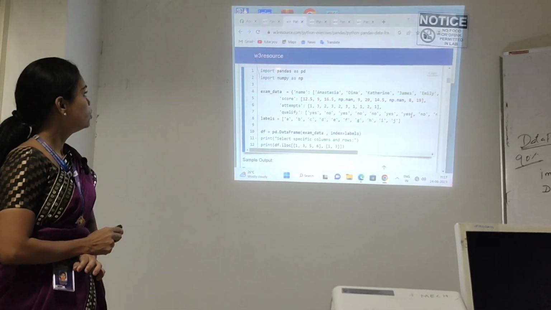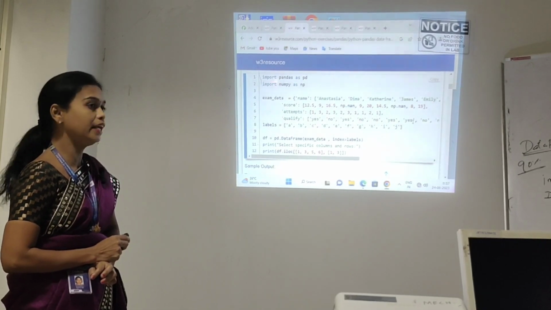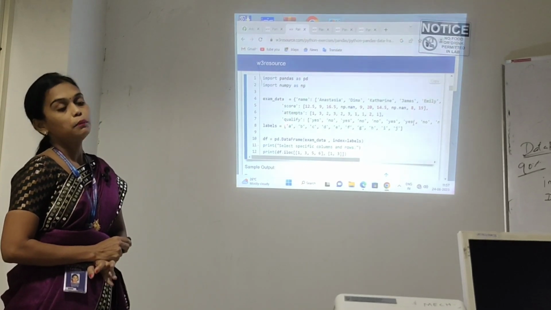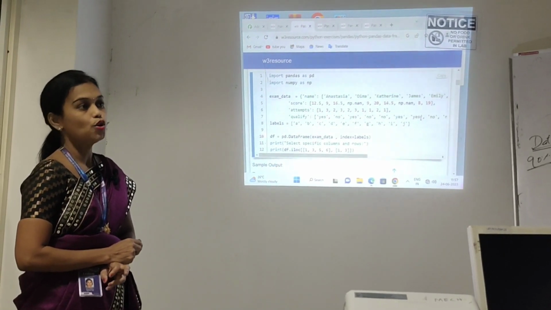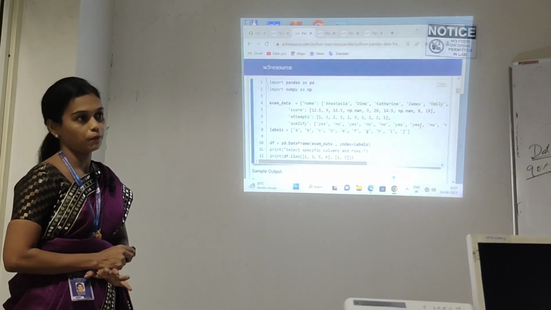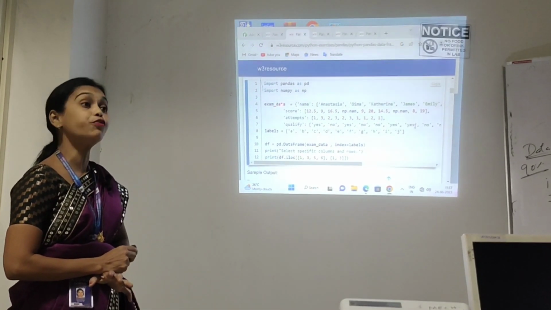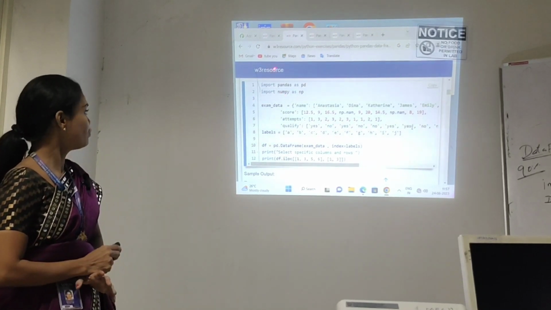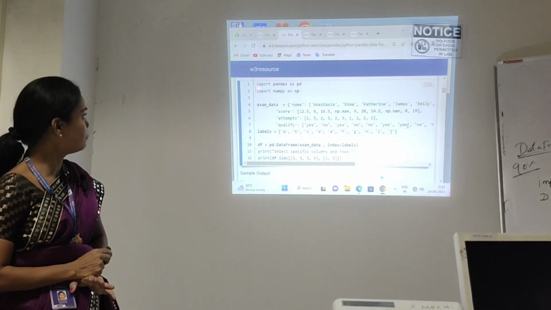What is the first statement? We have to import a package. Import pandas. We need pandas. So import pandas and import numpy. For most pandas programs we need numpy functions, the numpy package also. For that reason we have to import numpy as well as pandas. After the import, we can use the functions available in that package. So the first statement in your pandas program is to import the package.